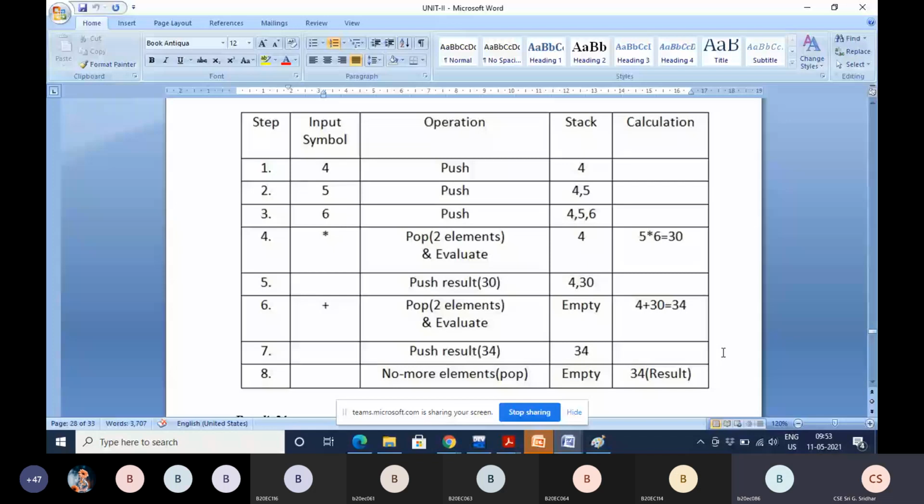Yeah. Whenever an operator is encountered, then you have to pop top 2 elements from the stack and apply that operator on those top 2 operands. And again, whatever the result you are getting, that result you have to push back into the stack. This is the process you have to follow whenever an operator is encountered.